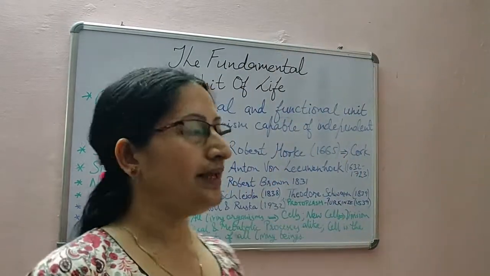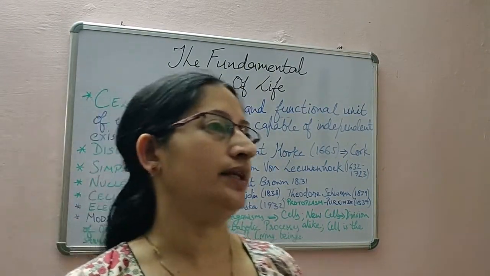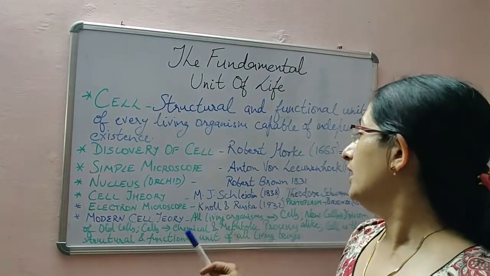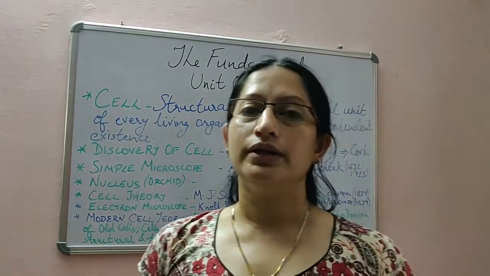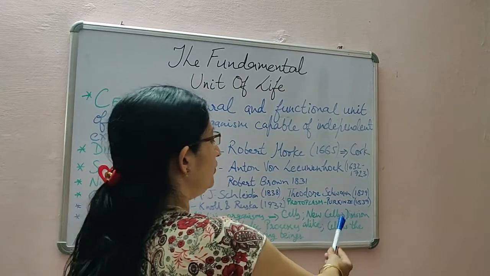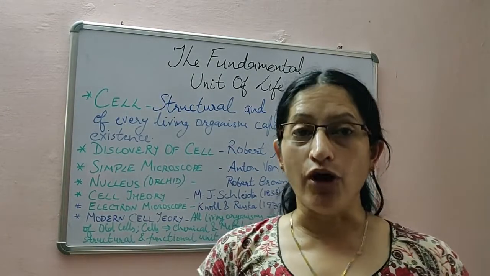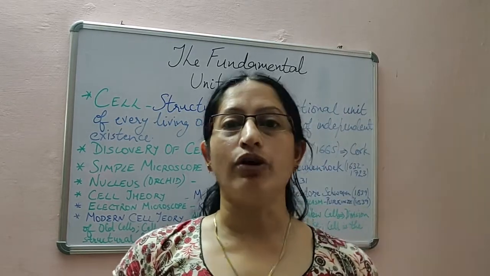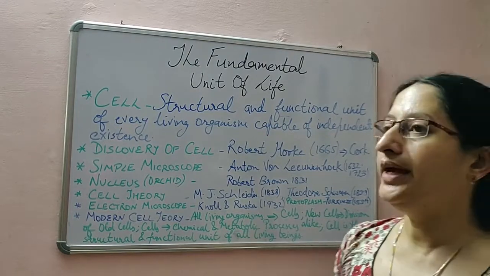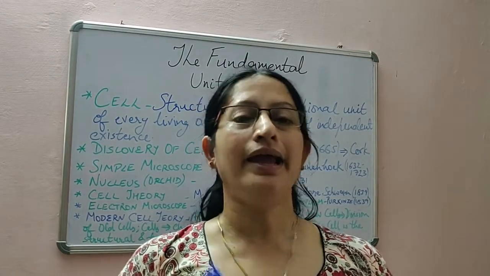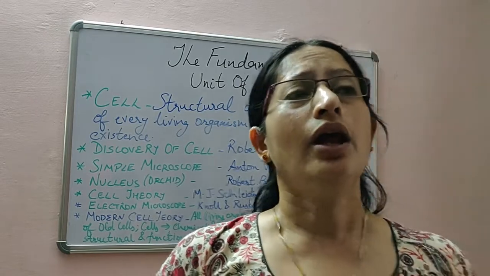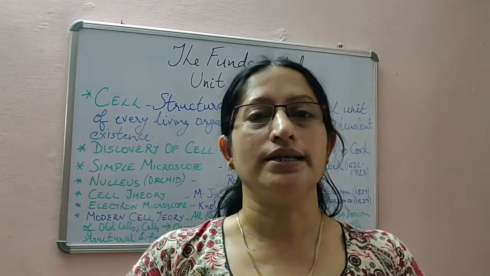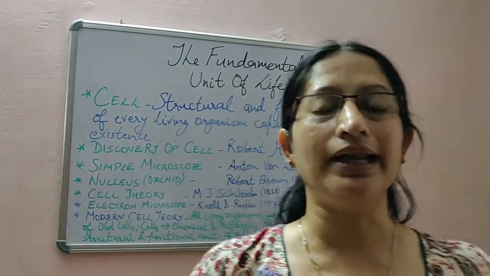Then students, based on these various discoveries, a new cell theory was given by the scientists, according to which all living organisms are made up of cells. Then new cells are formed by the division of the old cells or already existing cells. When they divide, they form the new cells. Then cells are the chemical and metabolic units also, or all the cells have the same chemical and metabolic functions. Their functions are similar.